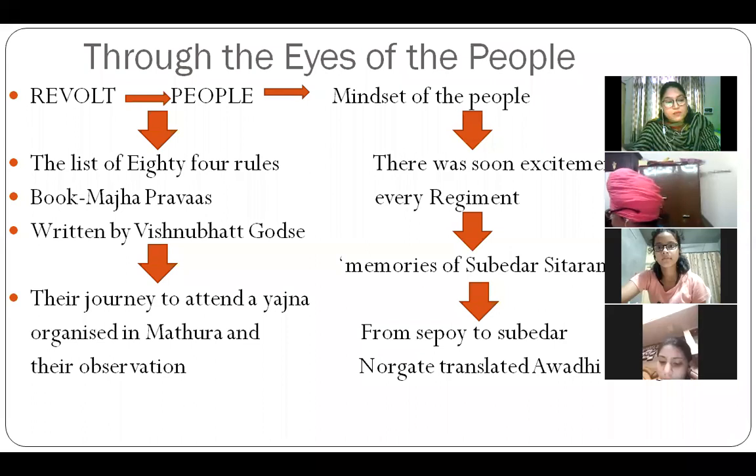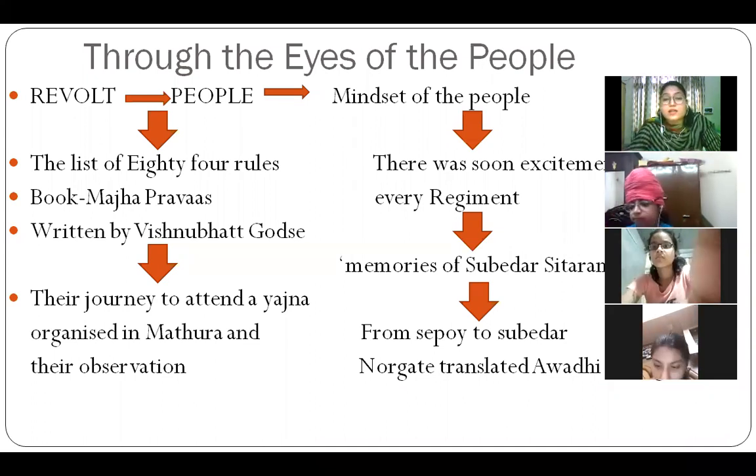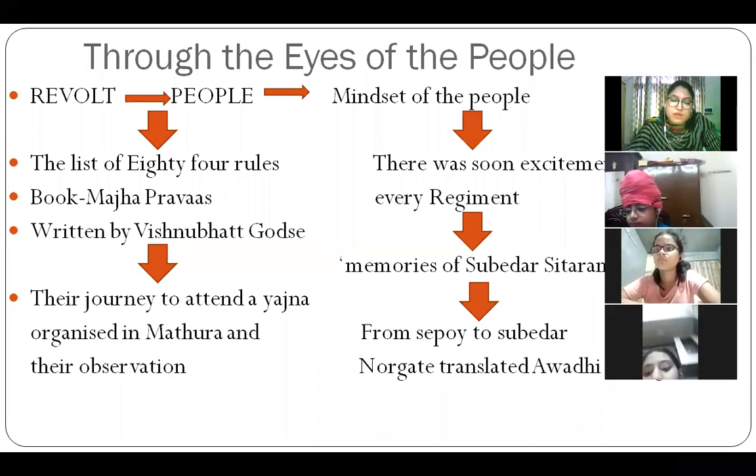So some people from the kingdom only were so loyal to the Britishers and they were given very lucrative, attractive perks by the Britishers to lure them, that you be with us and we will make you Nawab, as we have seen previously also. So that was the mindset of the people. Some people were favoring, some were against. If we would have gathered together and shown unity in great number, we could have got independence in 1857 only. But you know that there were loopholes somewhere. So some people were with the Britishers only.